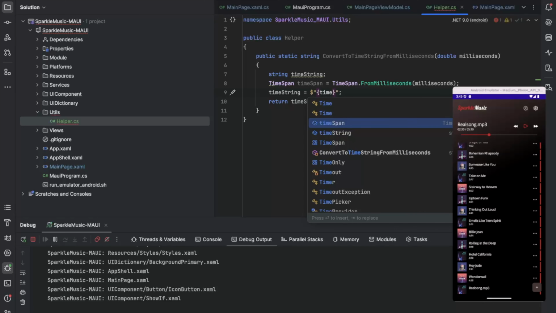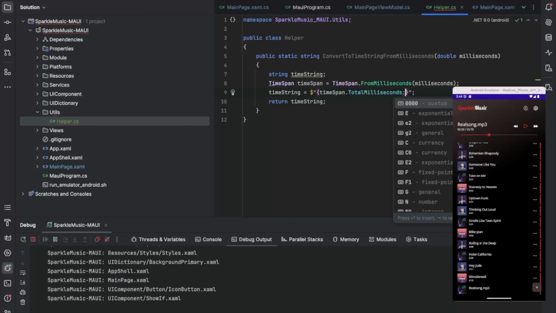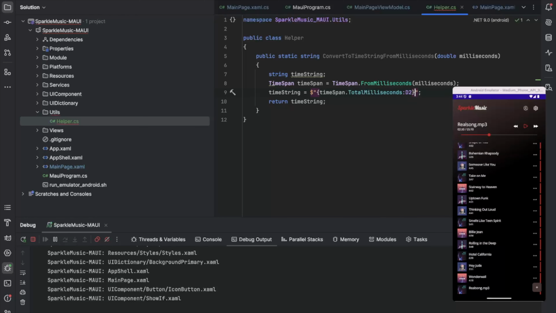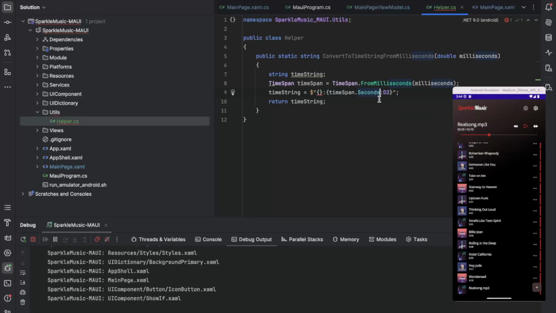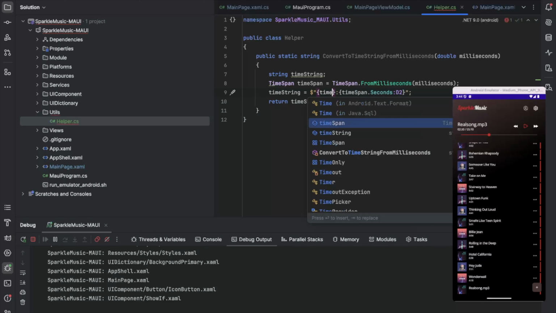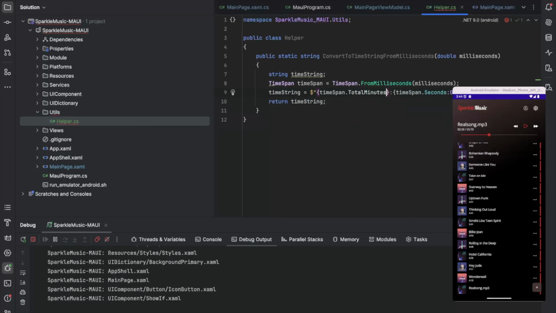From the time span, let's get total seconds and make it D2, because we need two digits. The first one should be time span dot total minutes, and that should also be D2. And then that will return us the string.